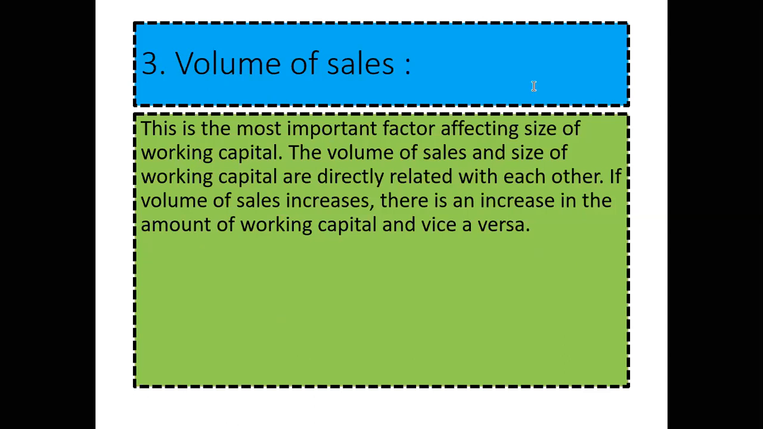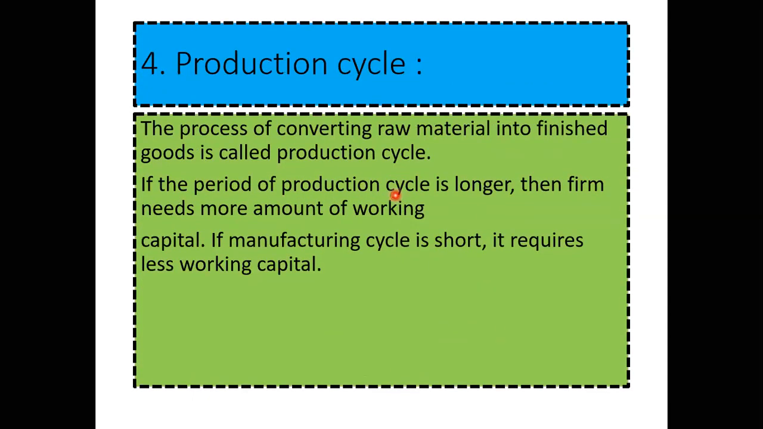Let us see the next factor affecting working capital. Fourth, production cycle. The process of converting raw material to finished goods is called production cycle. It means when you purchase the raw material and put it into the process to convert it into finished goods, it is called the production cycle. If the period of the production cycle is longer, then the firm needs more working capital. If the manufacturing cycle is short, it requires less working capital.